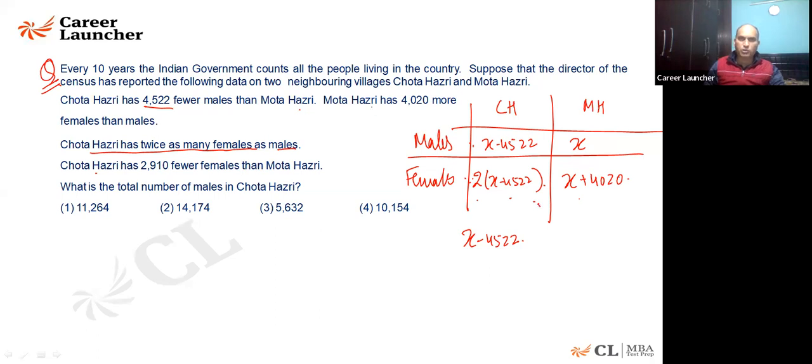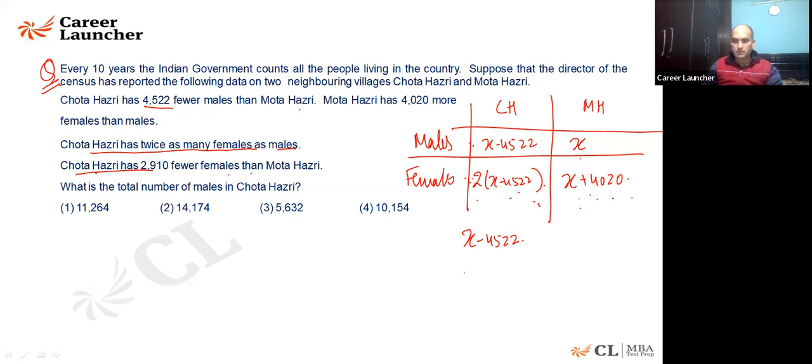And this is also given: Mota Hazari has 4,020 more females than males. So the females are 4,020 more than this. I'm sure it is clear to all of you. Now, Chota Hazari has 2,910 fewer females than Mota Hazari.